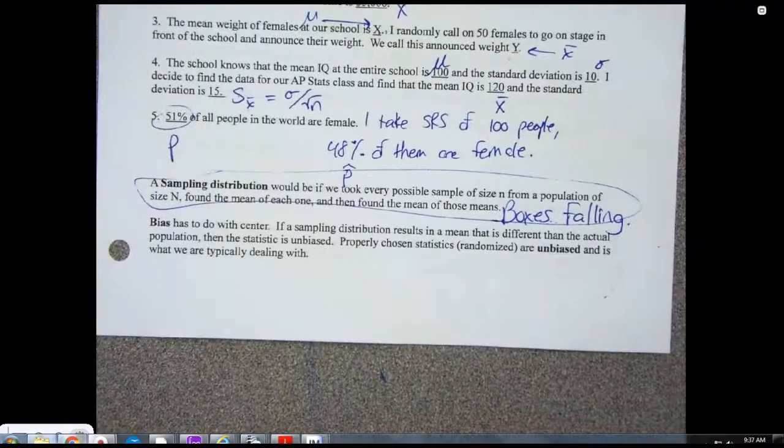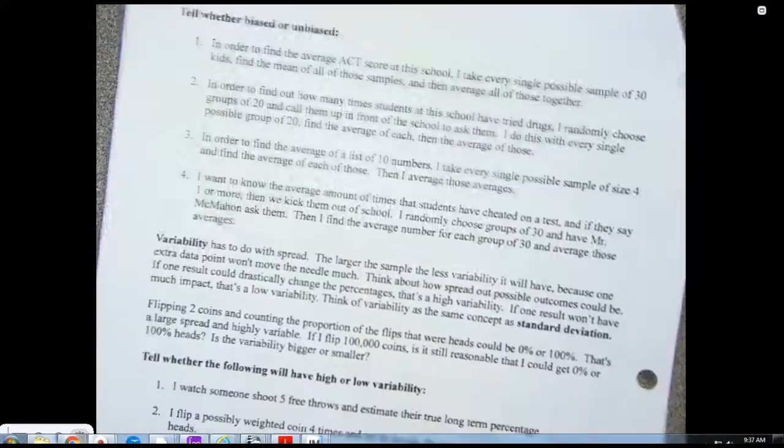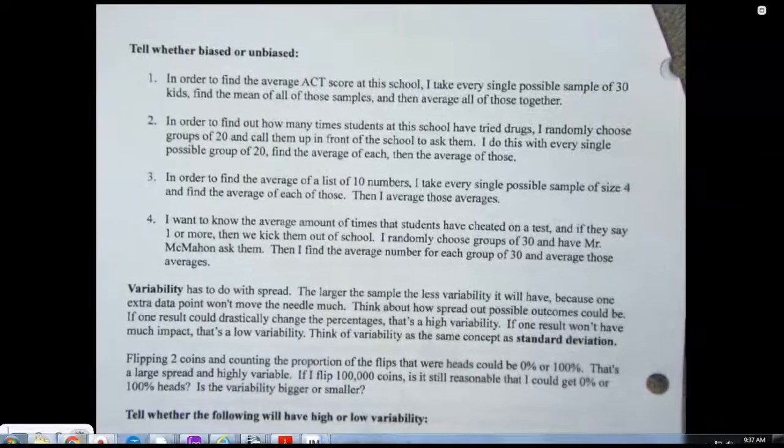That's the main thing I was trying to address yesterday. And that's the one on the bottom there. That's your sample. Bias we talked about, I think we can move on from that. I think we're good. So go through those four and tell me if they're biased or unbiased.